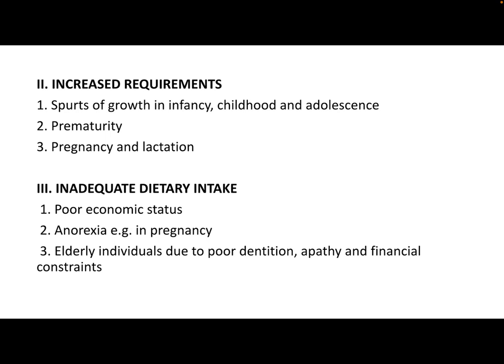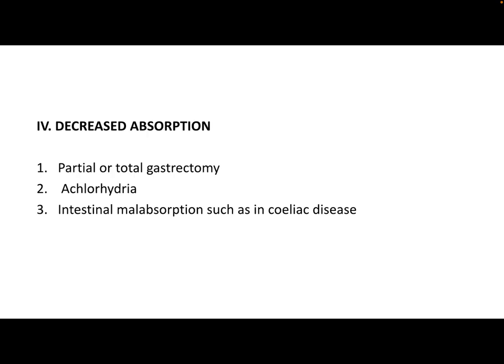Next is inadequate dietary intake of iron, as in poor economic status, anorexia like in pregnancy, and in elderly individuals due to poor dentition, apathy and financial constraints. And sometimes there is decreased absorption of iron, like in partial or total gastrectomy, achlorhydria, or intestinal malabsorption such as in celiac disease.